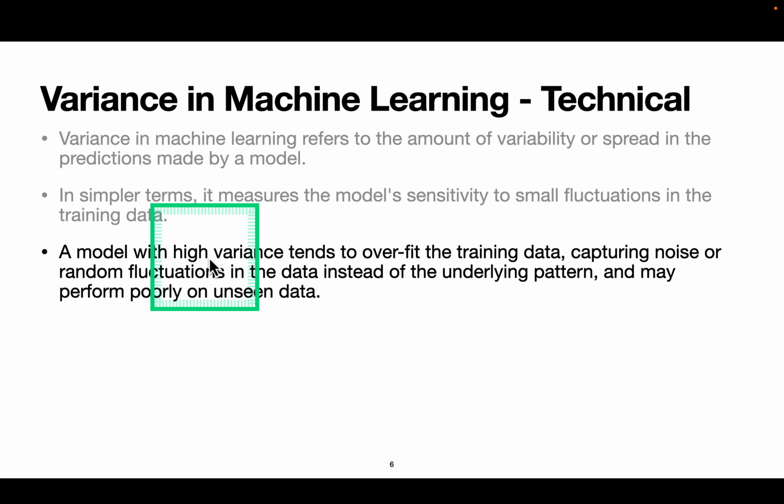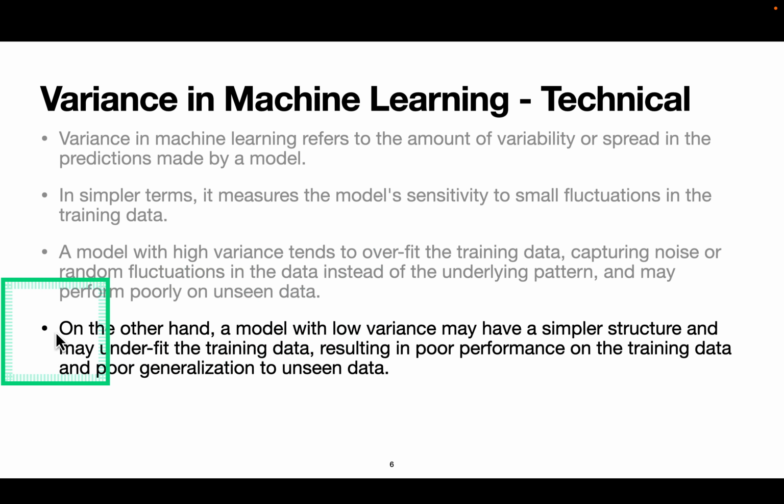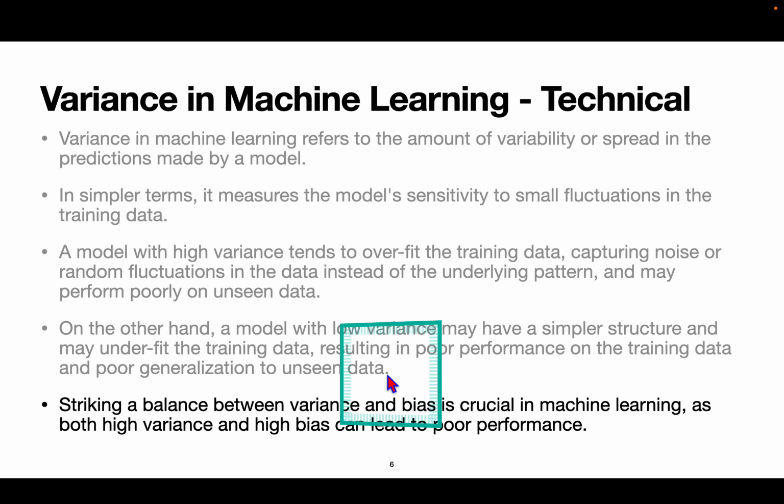A model with high variance tends to overfit the training data, capturing noise or random fluctuations in the data instead of the underlying pattern, and may perform poorly on unseen or test data. On the other hand, a model with low variance may have a simpler structure and may underfit the training data, resulting in poor performance on the training data and poor generalization to unseen data.